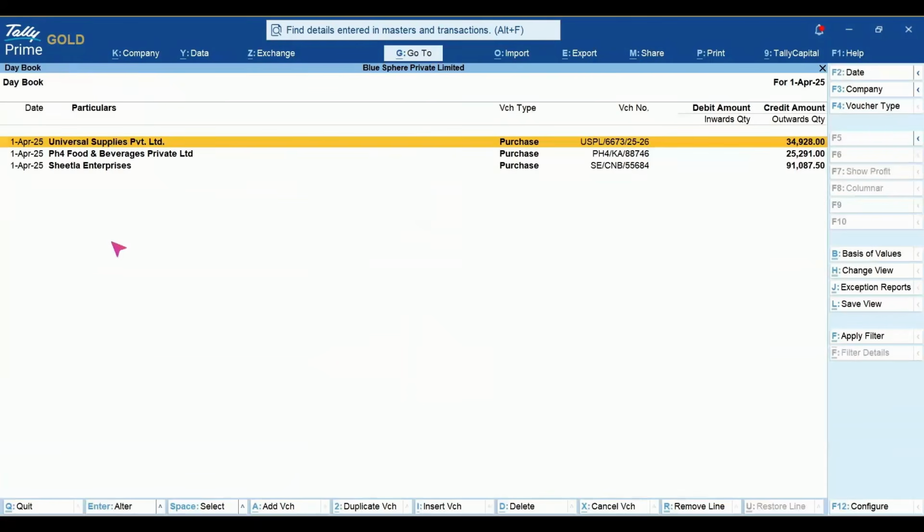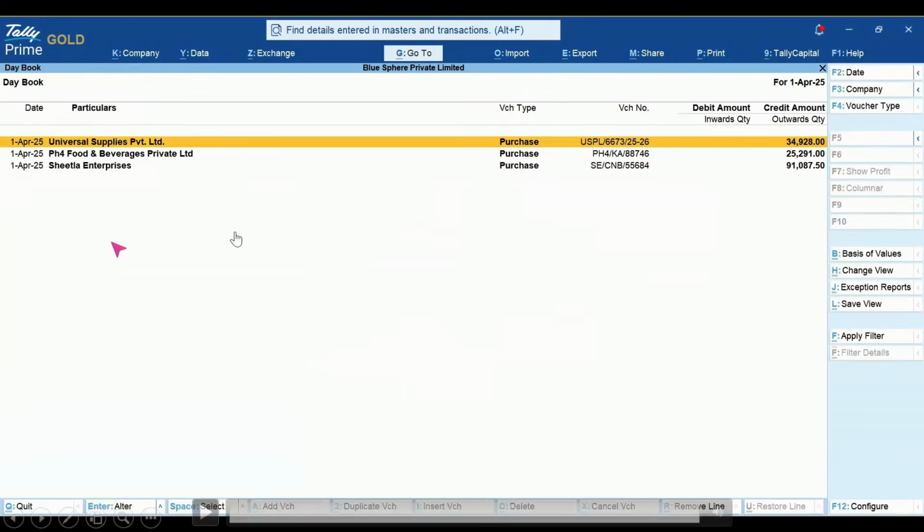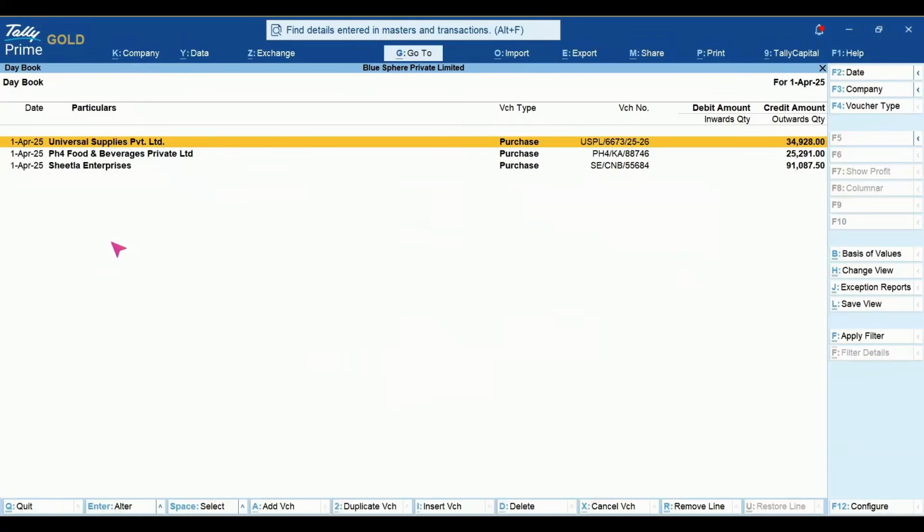All the 3 vouchers which I imported have been successfully done in Tally. So the best feature of this is, unless you command, Tally will not pass this entry in your books. It will be there under reconciliation or optional vouchers. You have to go and check, and in a single click you can import that in your books. You can import multiple vouchers in your books. So this is the amazing feature Tally has now given us. You don't need to do manual work at all.